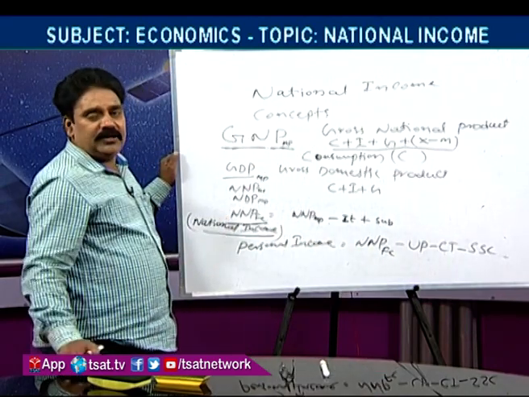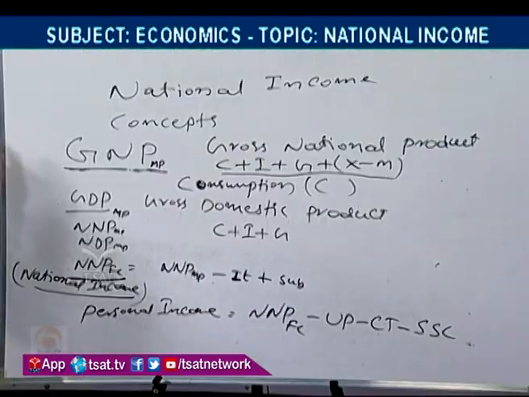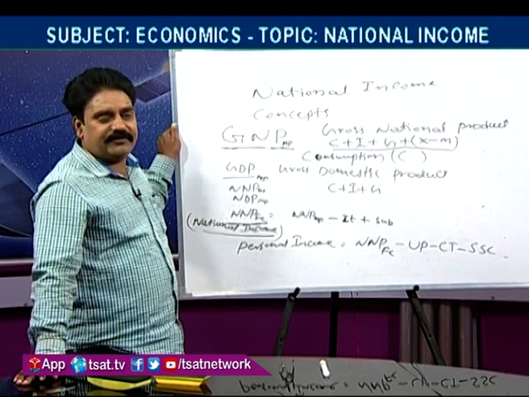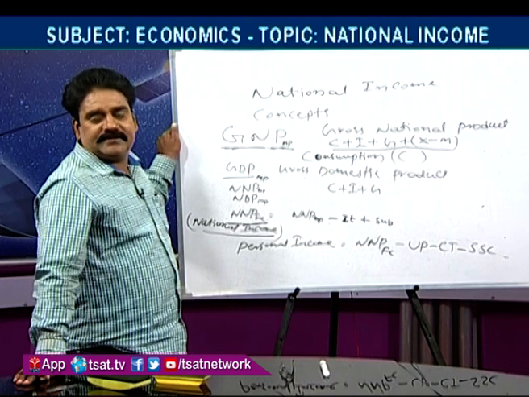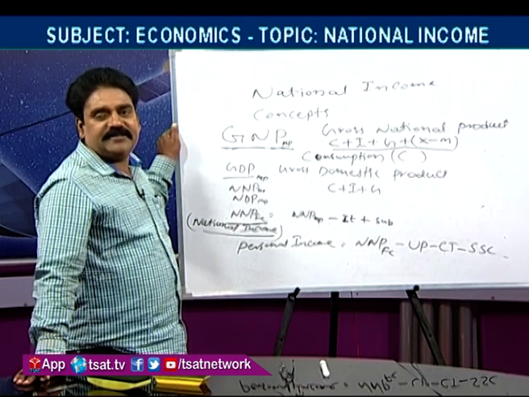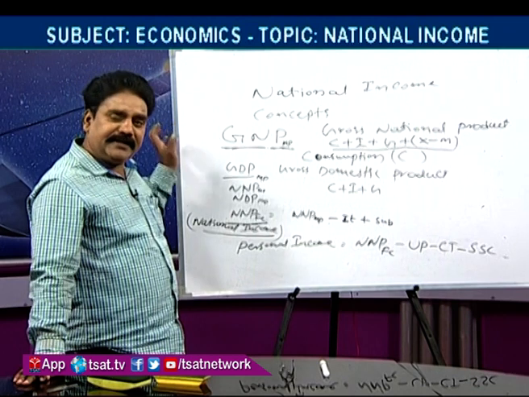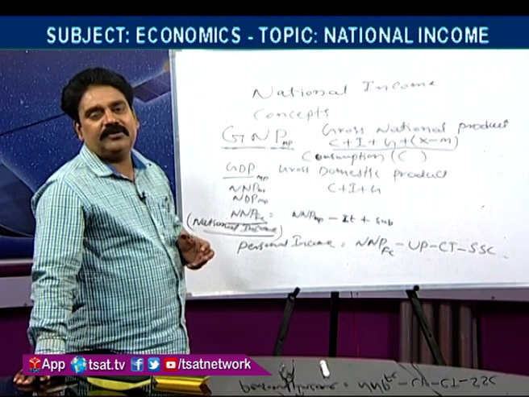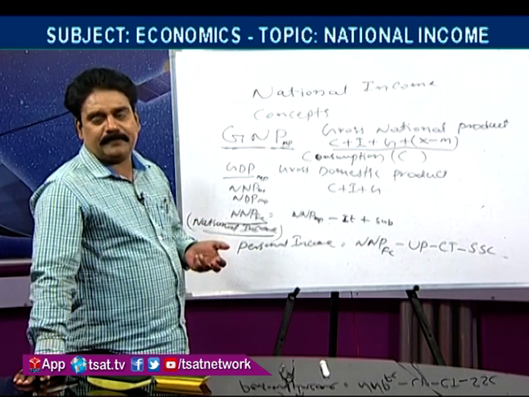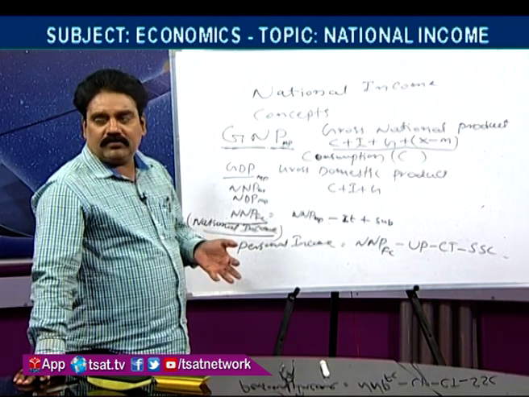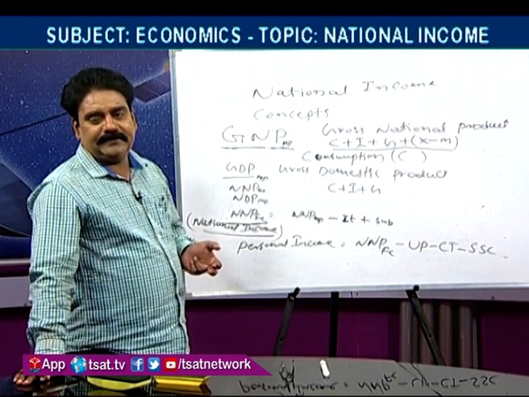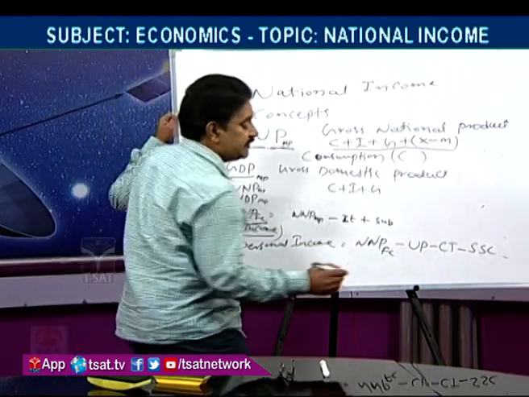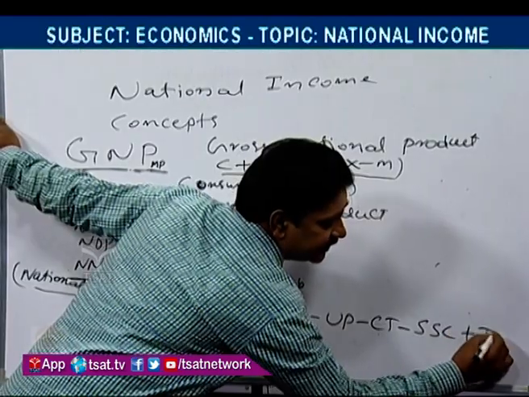Along with this income, sometimes the government gives some allowances in the form of unemployment allowances and old age pensions. Though they are not participating in the production, they are receiving some income in the form of allowances, pensions, old age pensions, unemployment allowances. All these fall under transfer payments. This should be added to get personal income.